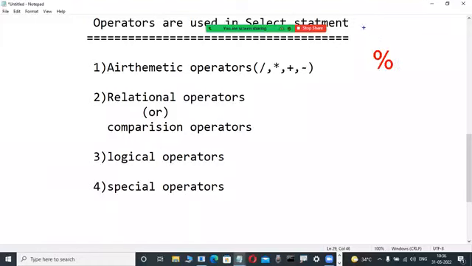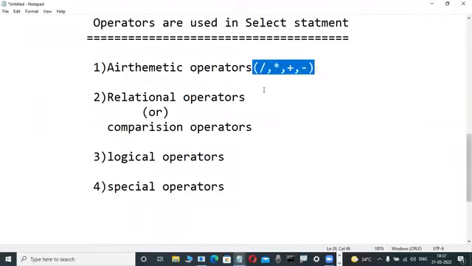If you want to find a remainder, there is another function, MOD. The percentage symbol is given another purpose in PL/SQL. That's why the percentage symbol is not there in SQL. To find a remainder, in future we use the MOD function. That's why arithmetic operators are these 4 operators.